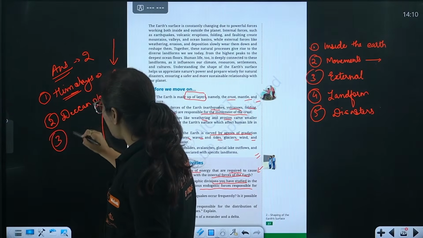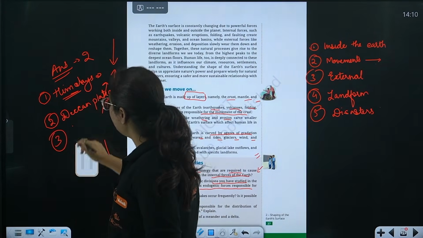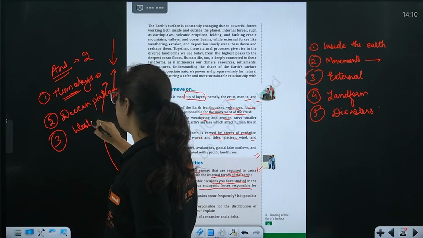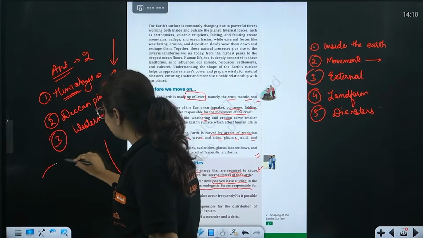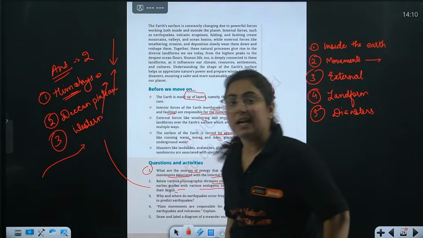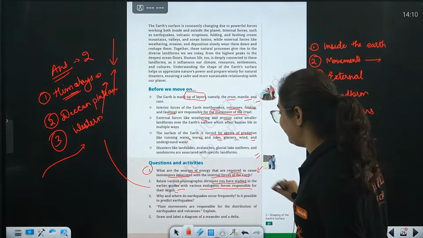Then again, you can talk about the plateau of India. We can talk about the Western Ghats being high in comparison to the Eastern Ghats. We will say that it is submerged under it. This is how, with the help of physiographic divisions, you can tell everything.